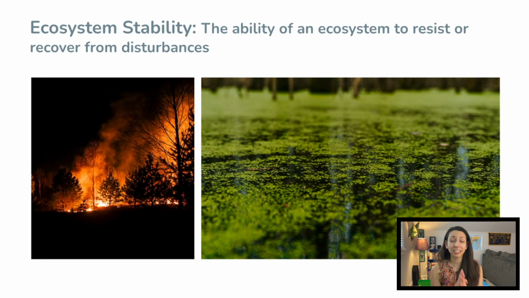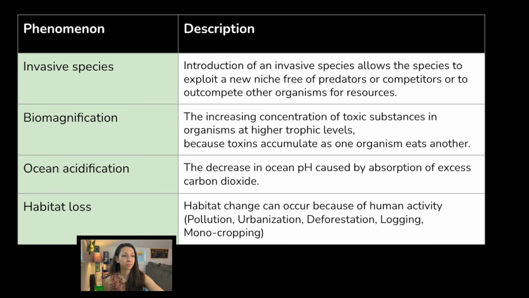Now, this term ecosystem stability, that's the ability of an organism or of an ecosystem to resist or recover from disturbances. Usually, the more diverse an ecosystem is, the more resilient it is in the case of environmental change. All right, here's a couple different ecology-related phenomenon vocab you should probably know. Invasive species, these are non-native species that are brought to an environment and cause harm.